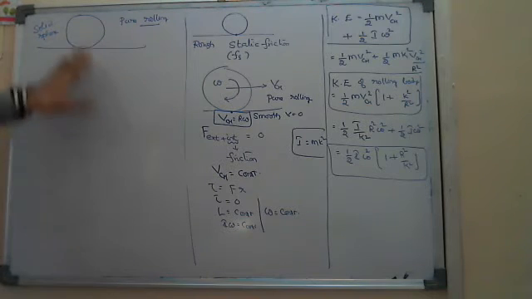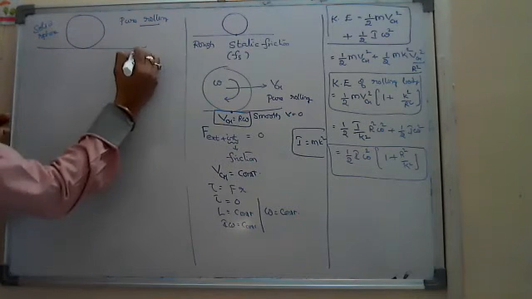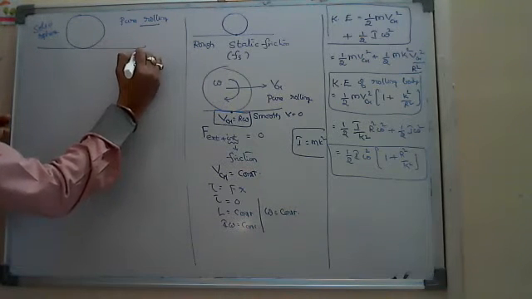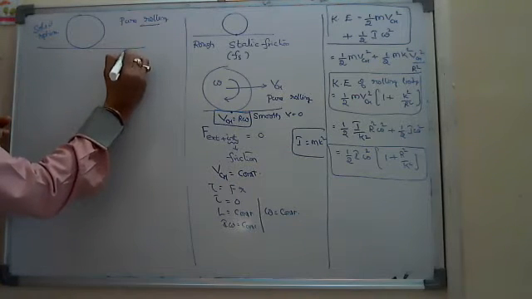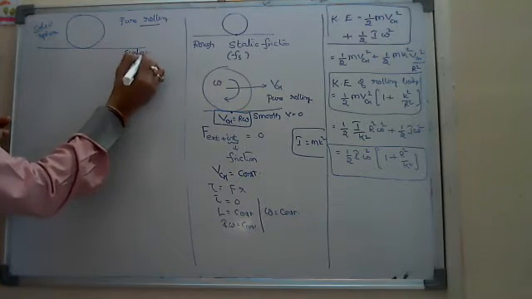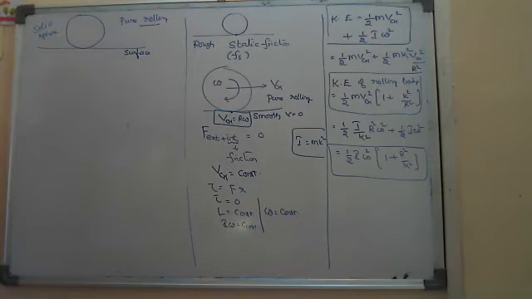Pure rolling means on a smooth or rough surface, it is just like a ground, not a running belt, means here the velocity of the surface is 0. Okay. And here VCM is not given, omega is not given.